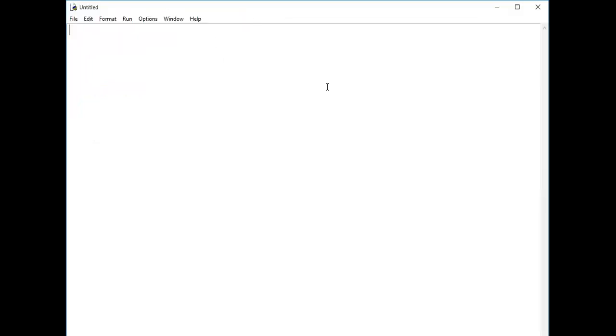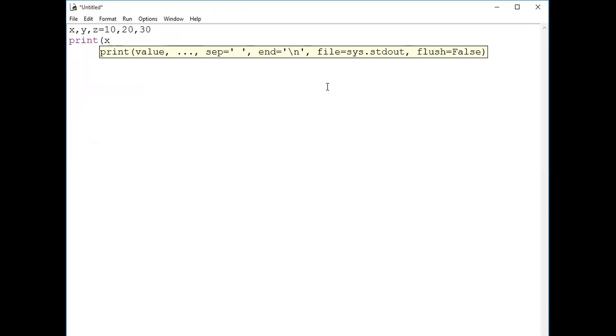So are you seeing the title window? Yes, sir. Okay. Now I am taking three variables, guys. X, Y, Z equal to 10, 20, 30. Okay, so print of x. I want to display the content of x.